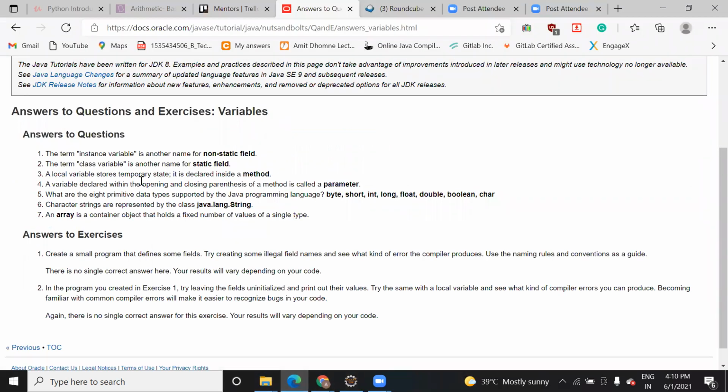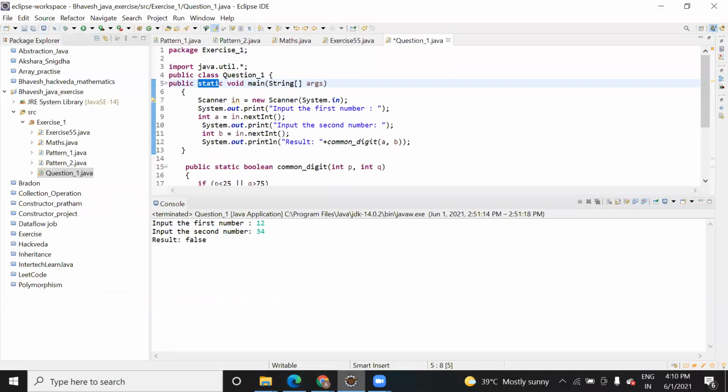A local variable stores temporary state; it is declared inside a method. As you know, we have already seen what a local variable and a global variable are. If anyone asks what a local variable is, it is a variable that you declare inside a method.